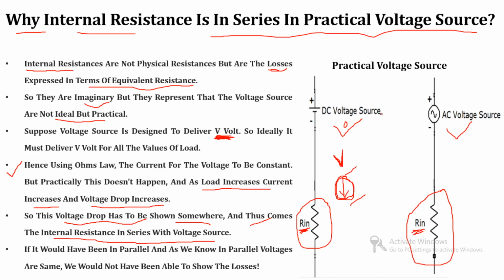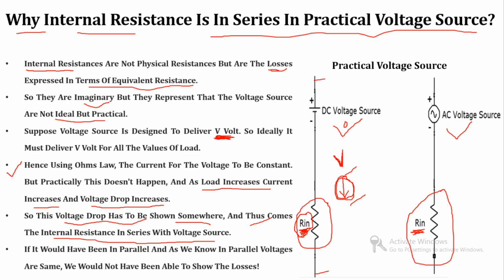So again we can say that source to load voltage is decreased, and that decrement is in terms of resistance. So to define that drop, we are connecting the resistance in series with the source.